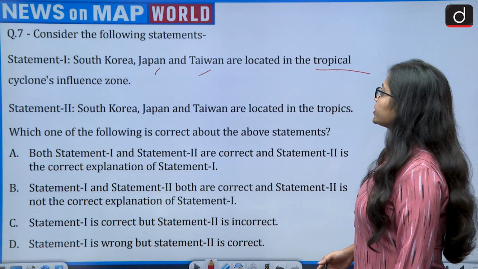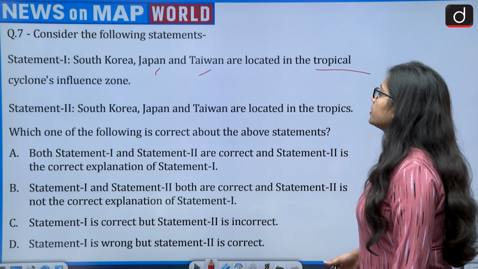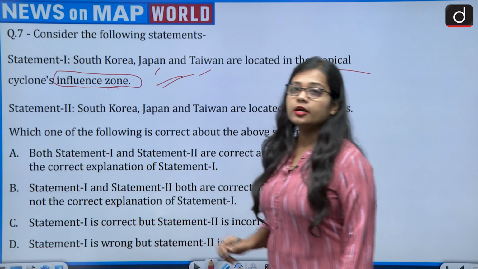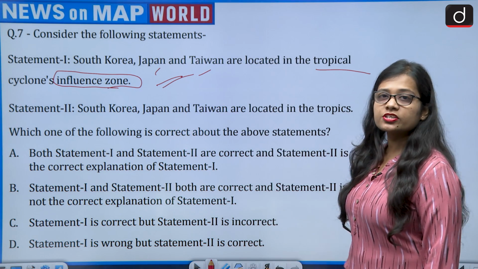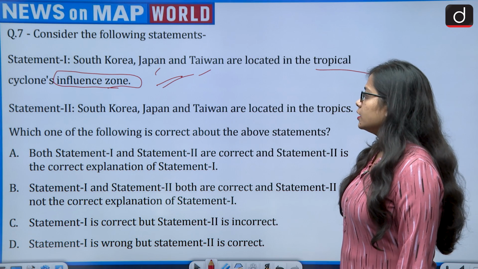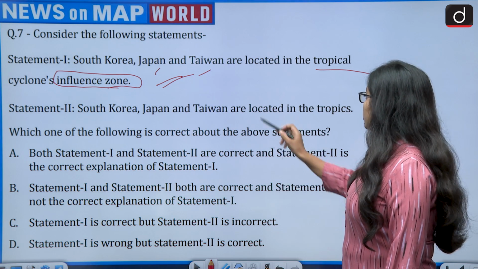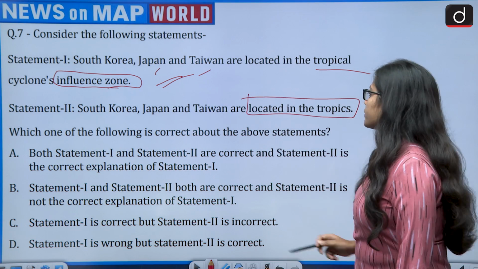Then South Korea, Japan and Taiwan are located in the tropical cyclones influence zone. Then the statement will be correct, because they will get influenced if the tropical cyclone would come. Statement 2 says South Korea, Japan and Taiwan are located in the tropics.